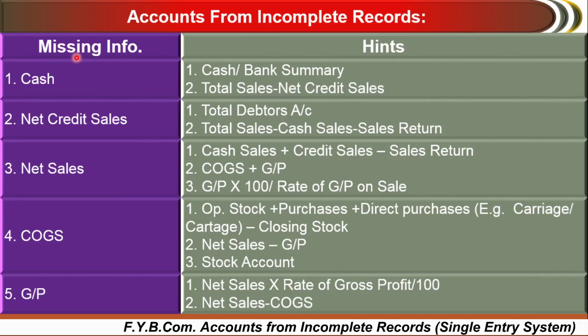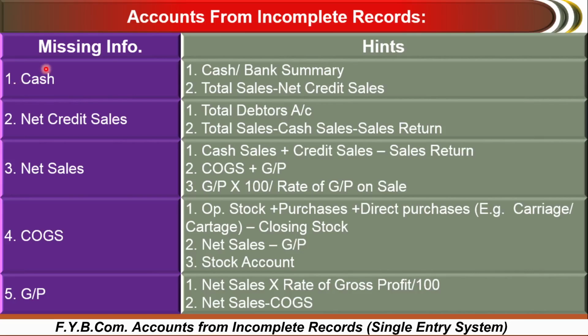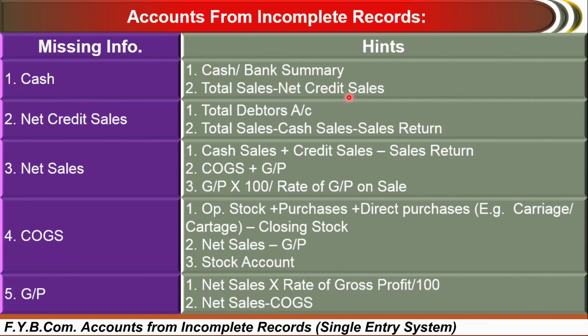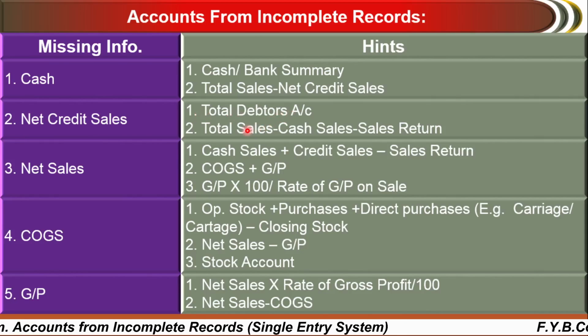So what is the missing information? We have to find out the cash. For finding the cash, how much cash you have received in the year and how much cash you paid in a particular year, we can find out in a cash and or bank summary, total sales minus net credit sales. So there are some hints through which we can find out the cash. Then net credit sales. We can calculate the net credit sales through the debtors account, as well as total sales minus cash sales minus sales return. So you can find out here the credit sales.